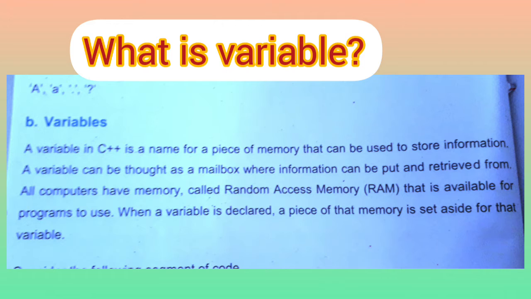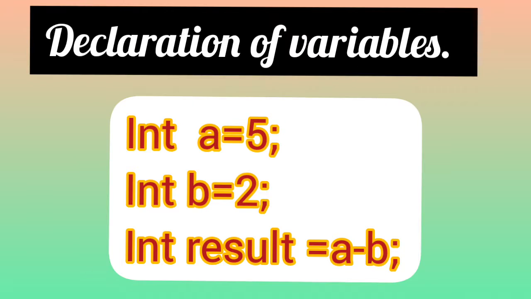All computers have memory called random access memory that is available for programs to use. Before data processing, or before a variable is used, a variable must be declared. A piece of that memory is set aside for the variable. Consider the following segment of code: int a = 5; int b = 2; int result = a - b.